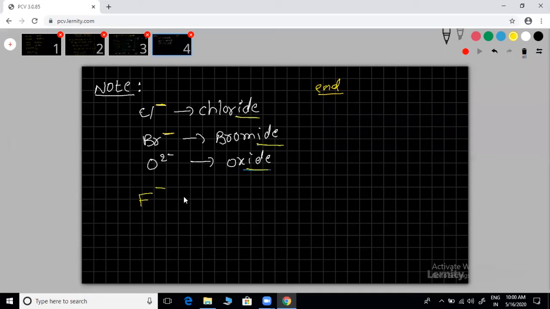F minus, right, names. Now you have to write names. H minus, N3 minus. Yes, very good. Fluoride, hydride, yes, correct. All these are correct. I will give you everything, you don't worry about that. N3 minus, right, nitride. The things you wrote, I'm going to the next one.